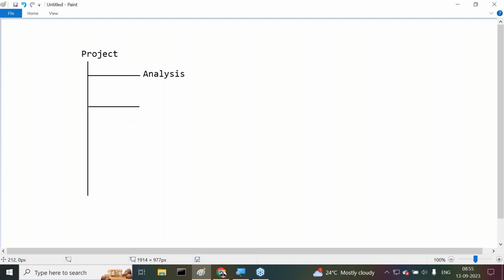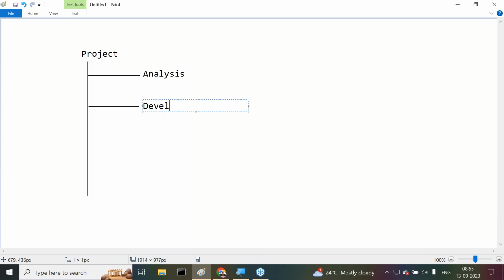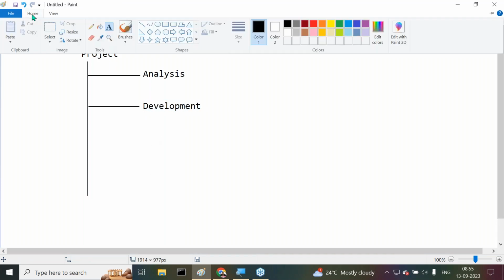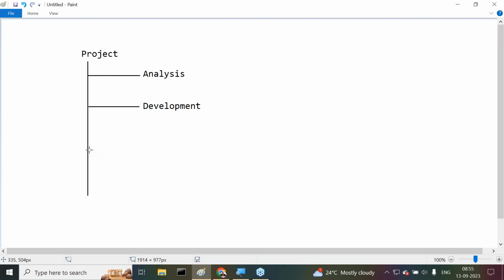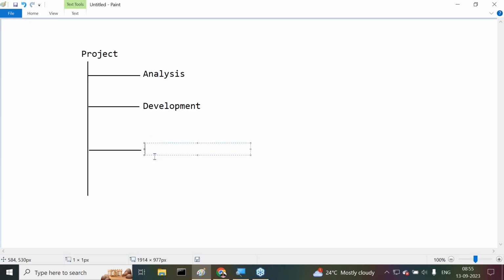Then after that, the next important one is the development phase. Then after this development phase, next we need to go for testing. For example, after development, we have to test the code. Testing.